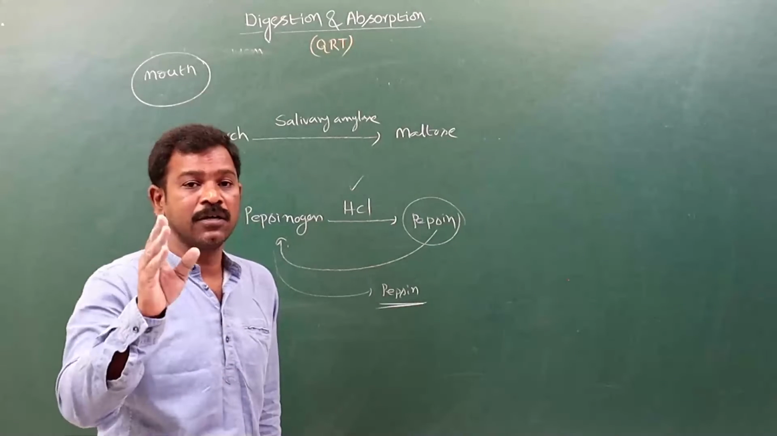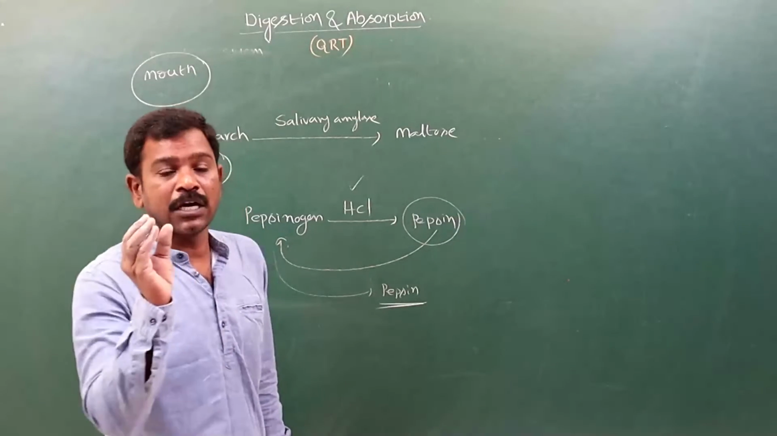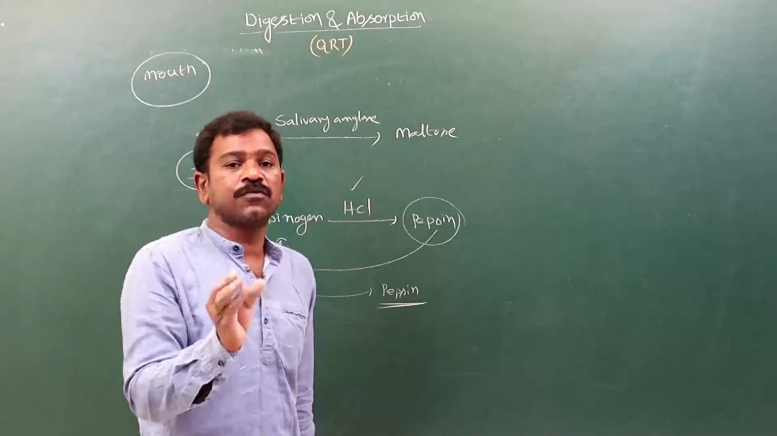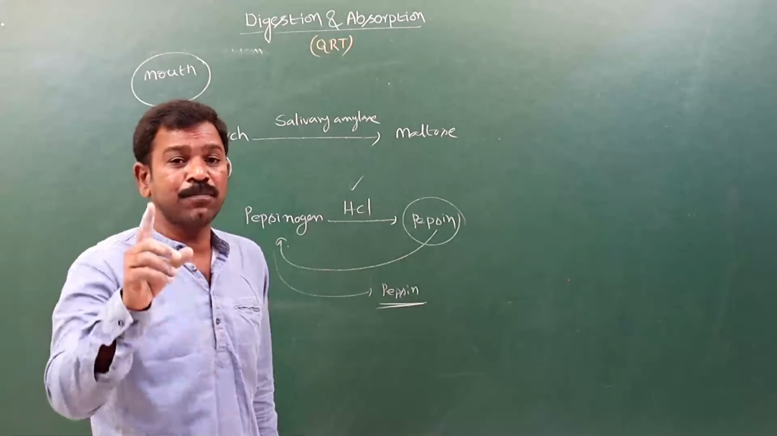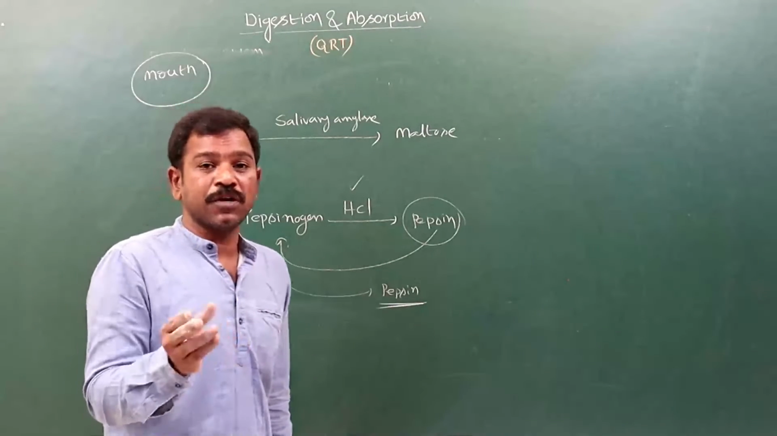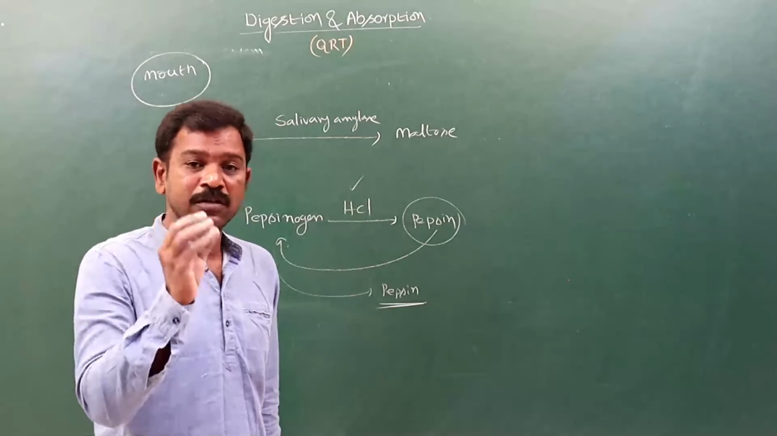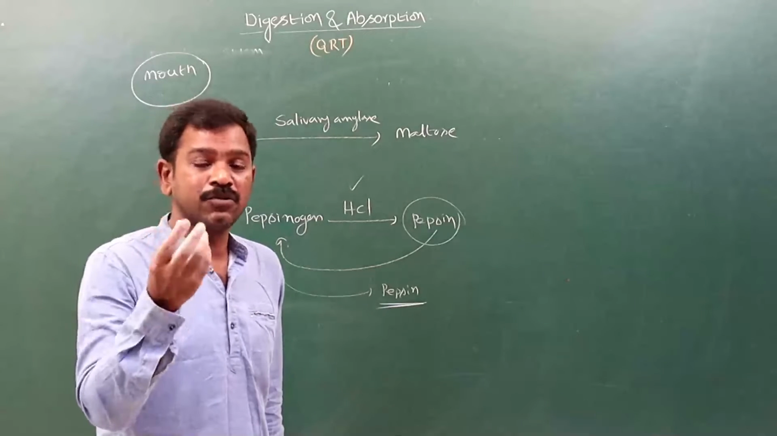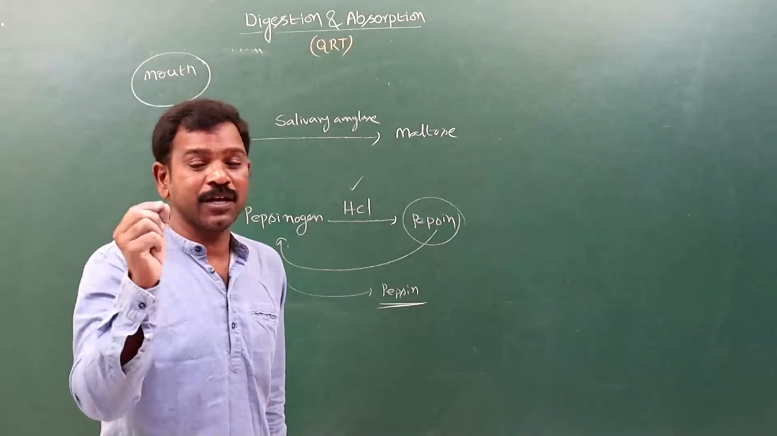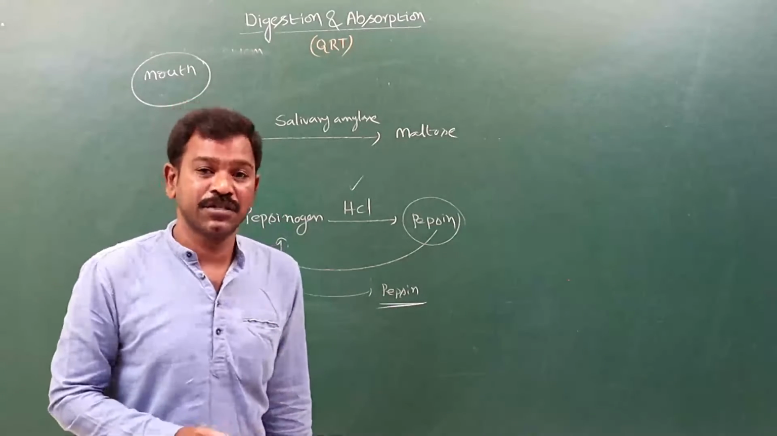Glucose is absorbed by sodium active transport, and some amount of glucose is absorbed by the simple diffusion method. And fructose is absorbed by facilitated diffusion, and some glucose ions are absorbed maybe with the help of carrier proteins. Like this, absorption of carbohydrates is taking place.